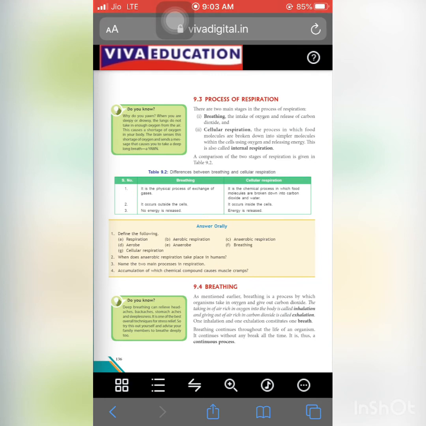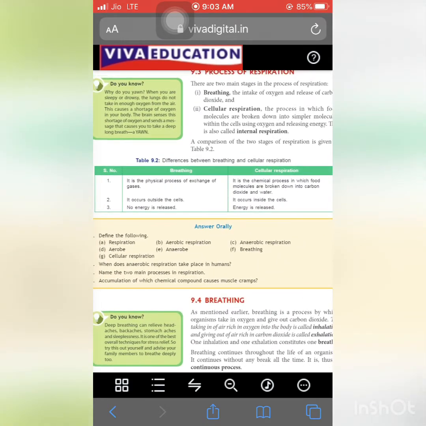Firstly, this is also an important one, breathing. It is the physical process of exchange of gases. Cellular respiration is the chemical process in which food molecules are broken down into carbon dioxide and water. Breathing can occur outside the cells, but cellular respiration occurs inside the cell. In breathing, no energy is released, whereas in cellular respiration, energy is released.